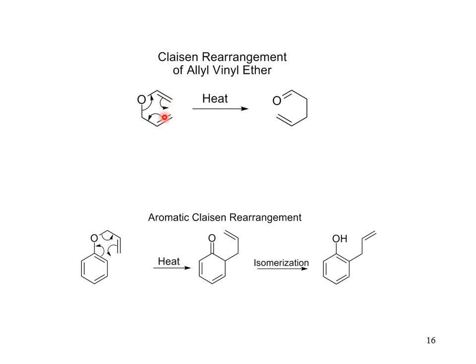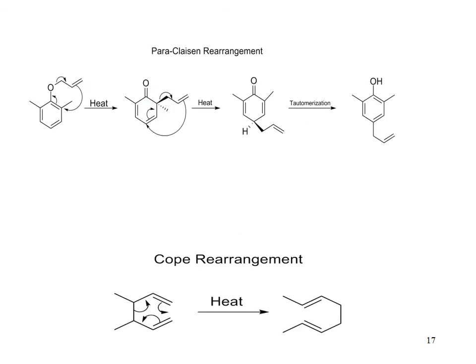This is the aromatic Claisen rearrangement. This is simple, this is aromatic, in which you can see that you are simply heating the system, in which the pi electrons delocalize and isomerization results in the formation of this compound. This is the rearranged product. This is the Claisen type rearrangement. Actually, I would like to stop here because in our next lecture I will discuss other rearrangements like the Cornell rearrangement and other types, which are actually sigmatropic rearrangements.